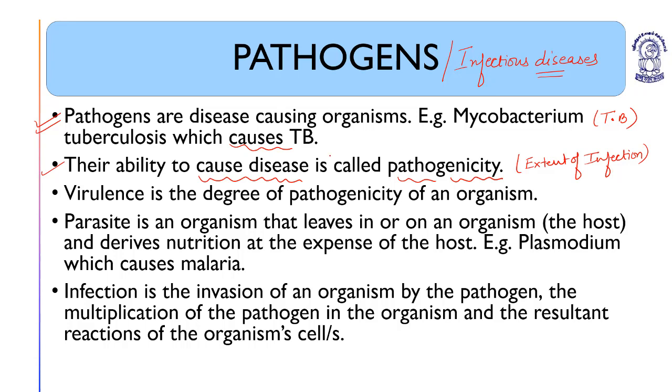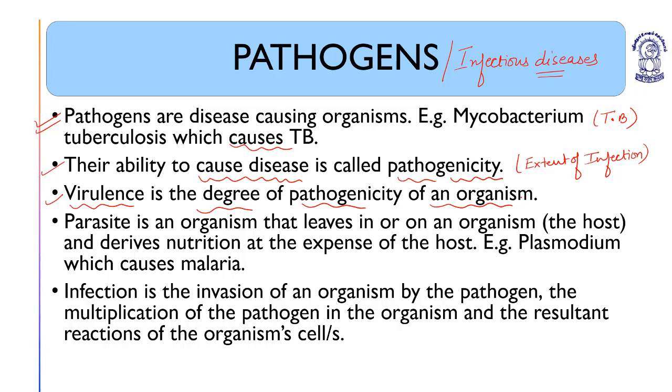Now coming to the next, virulence. Virulence is the degree of pathogenicity of an organism. If a particular pathogen like bacteria is causing, suppose, any X disease or any Y disease, the degree of pathogenicity means the amount, or the frequency, the adverse effect or the side effect of that pathogen to cause a particular disease, is measured in terms of virulence.